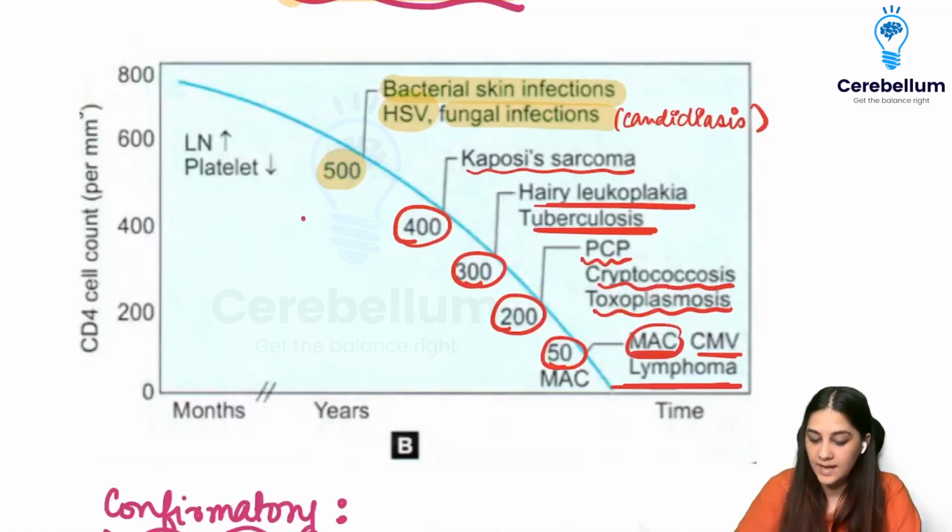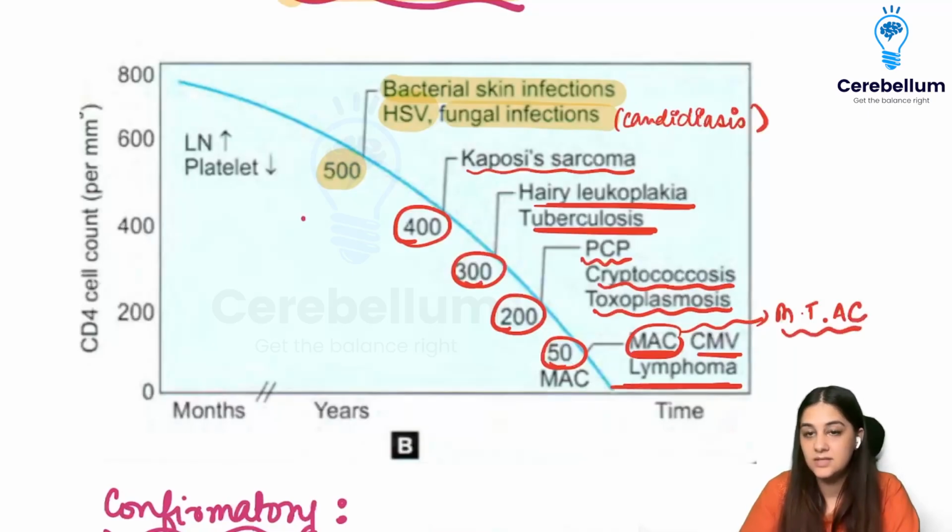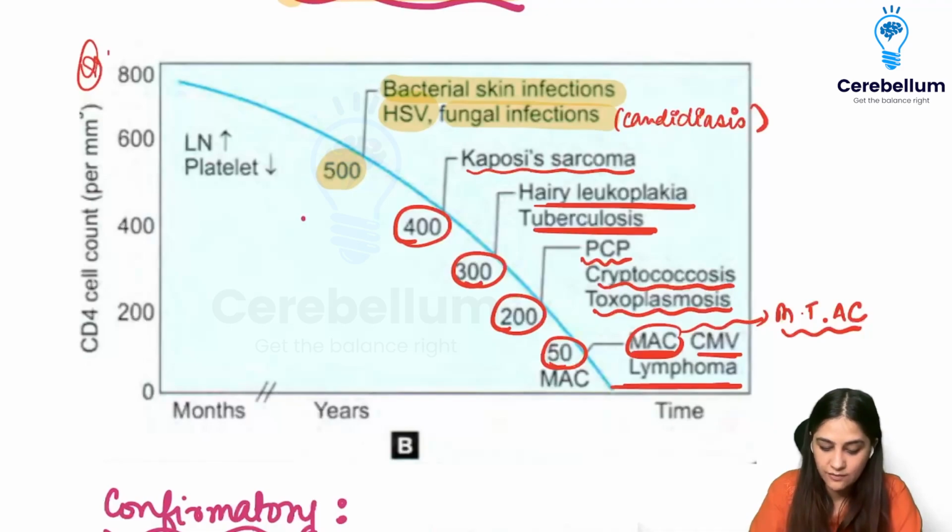What is MAC? MAC is your Mycobacterium avium complex. This causes pneumonias and infections in patients whose CD4 has reached under 50. So you need to remember this, because they ask you at what CD4 which infection starts happening.